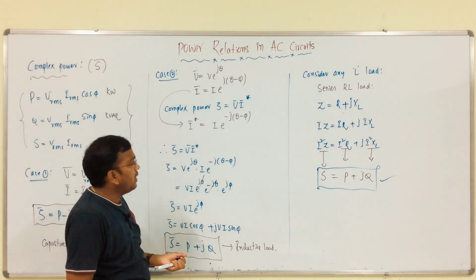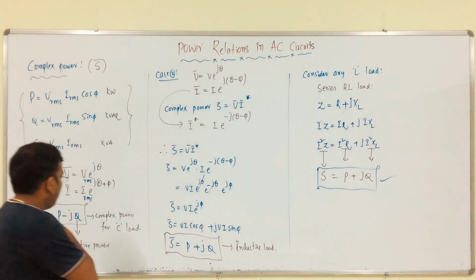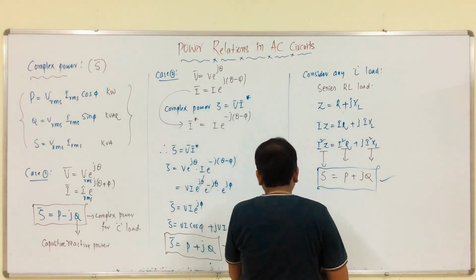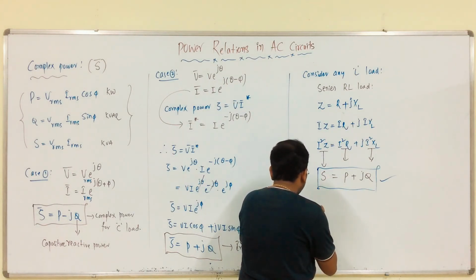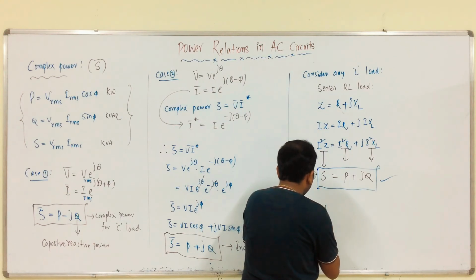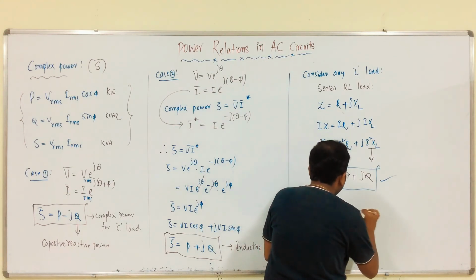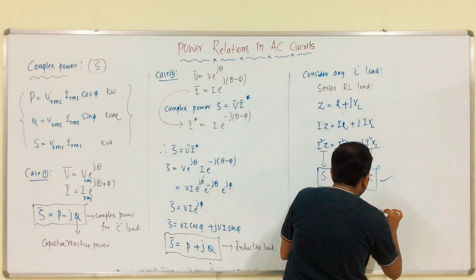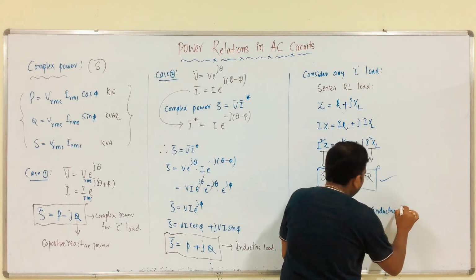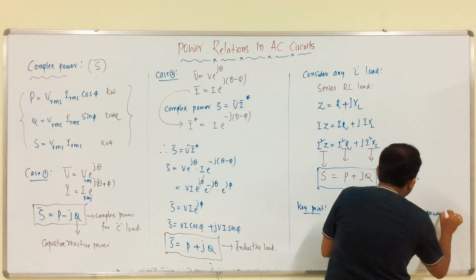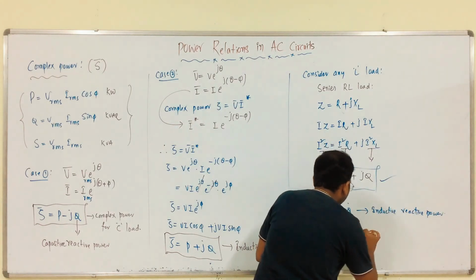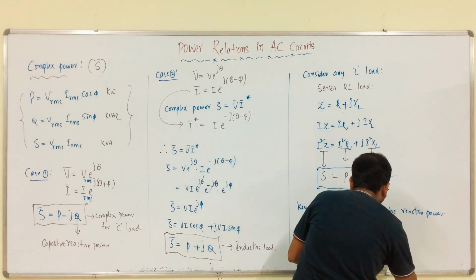This is about complex power for capacitive and inductive loads, where the key point is: plus Q means inductive reactive power, minus Q means capacitive reactive power.